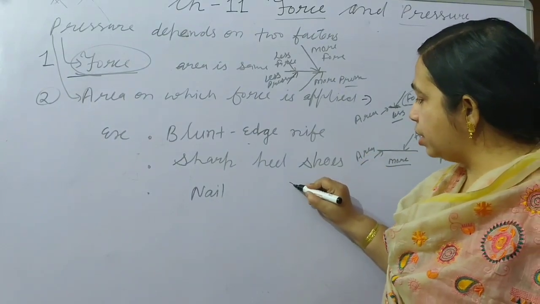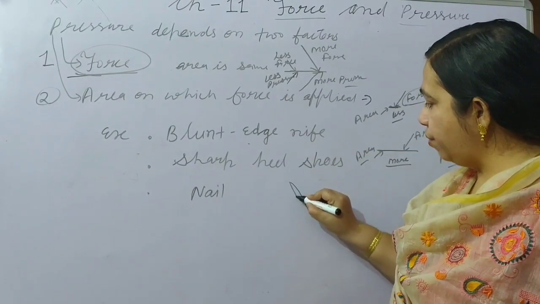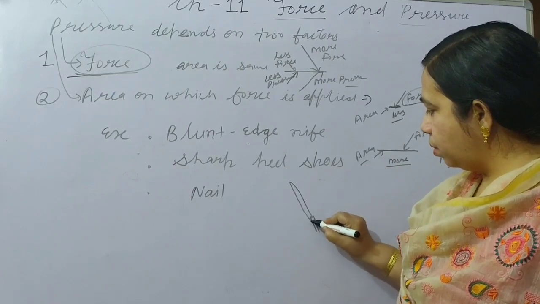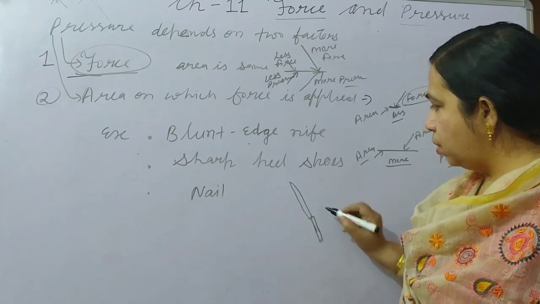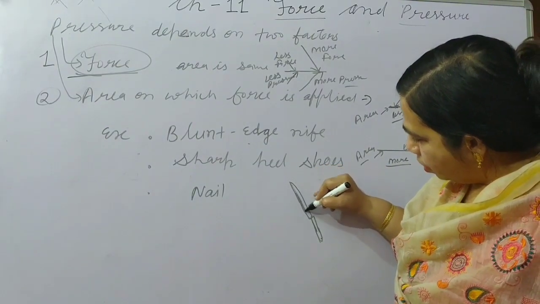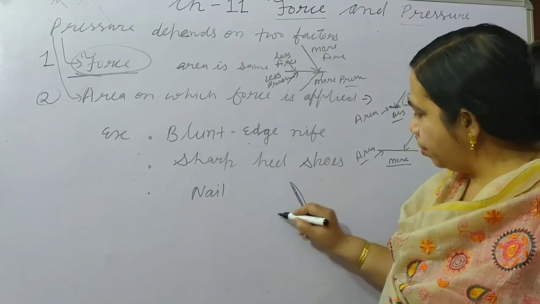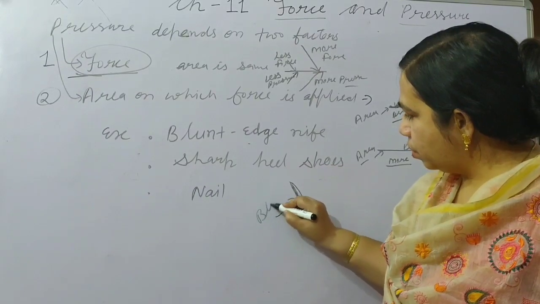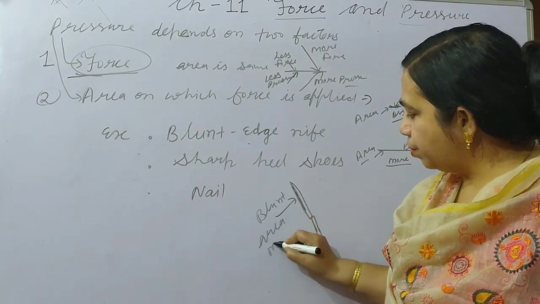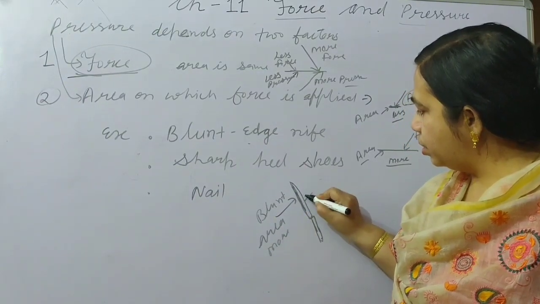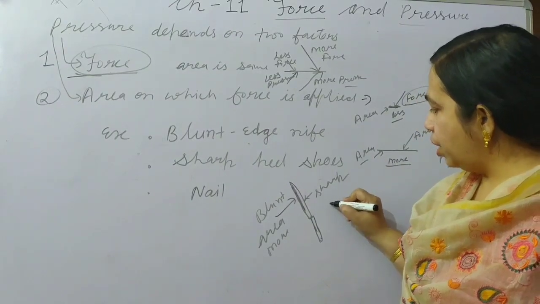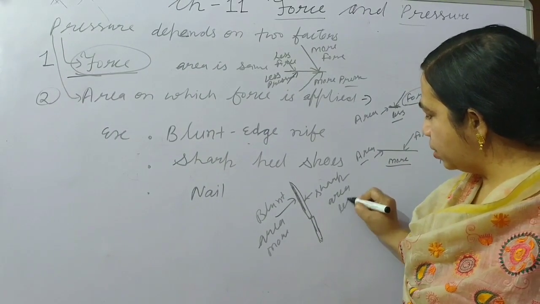If we consider this, this is a knife, and in this knife you will see this side is blunt. So here the area is more, and this is sharp, so the area is less.